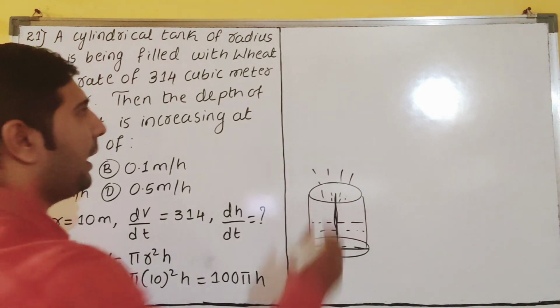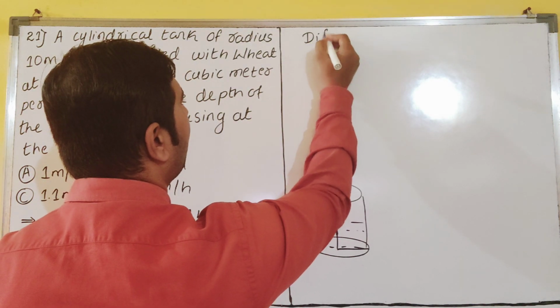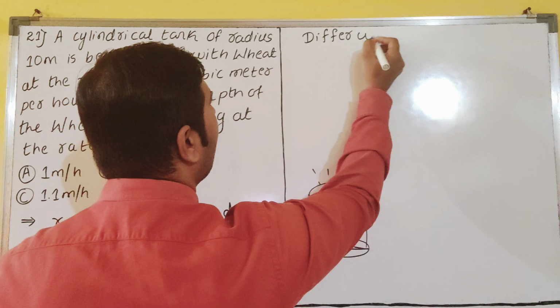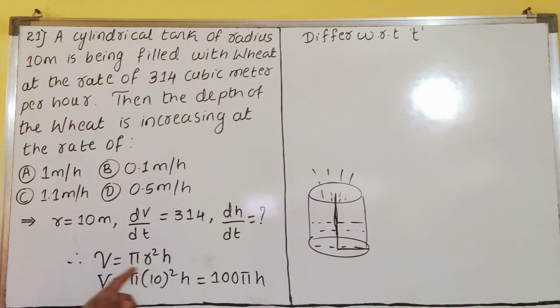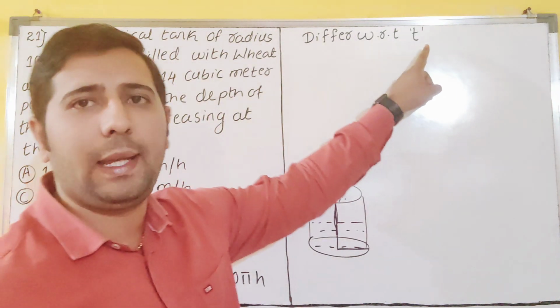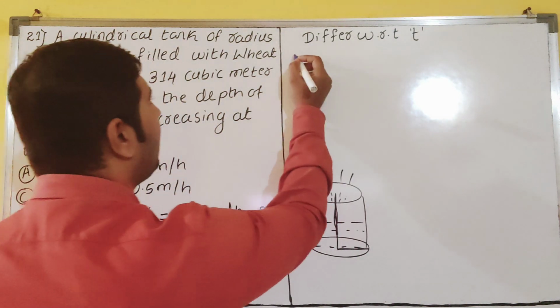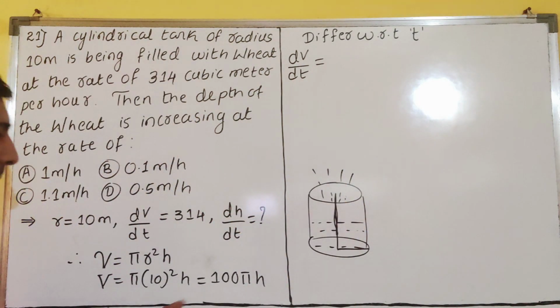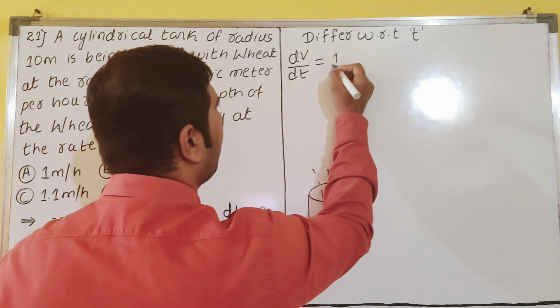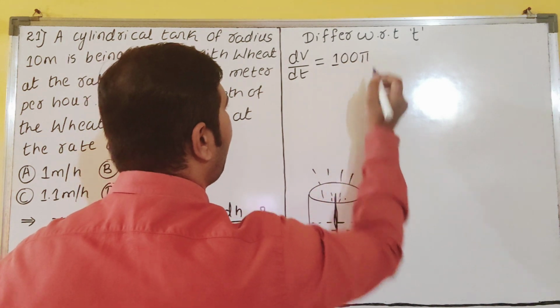So now differentiate this with respect to time t. V and t are different variables, so it will join with derivative: dV by dt is equal to 100 into pi, pi is constant, so you can write 100 into pi.